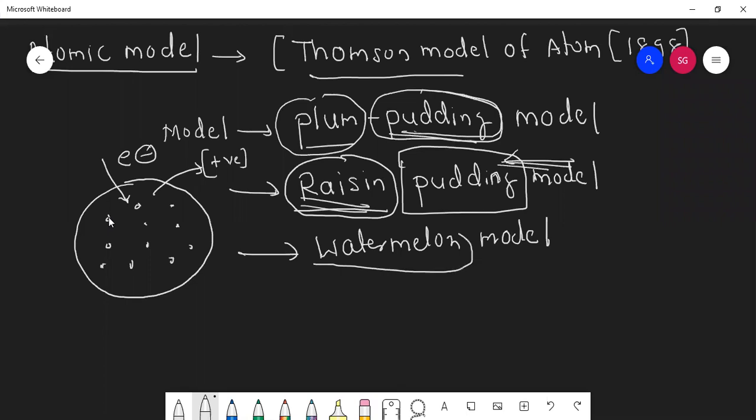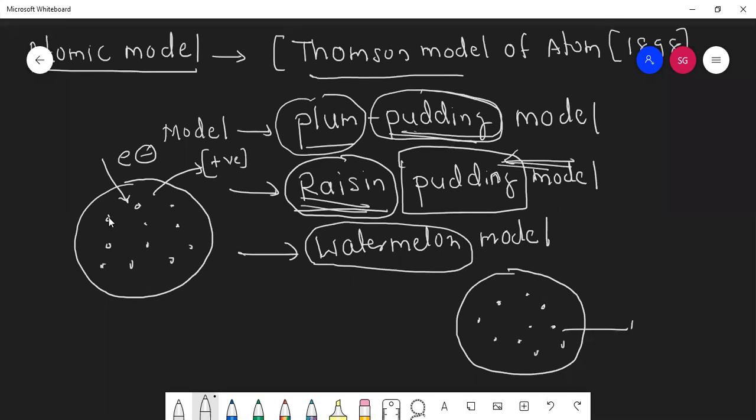Now, watermelon. Everyone will know watermelon, right? The red part, he said, is a positive charge. And the seeds in the watermelon, the black seeds, those are electrons, and the red part is a positive charge.